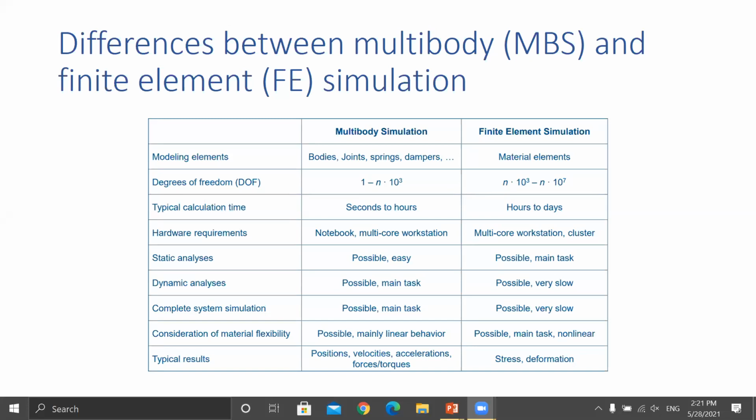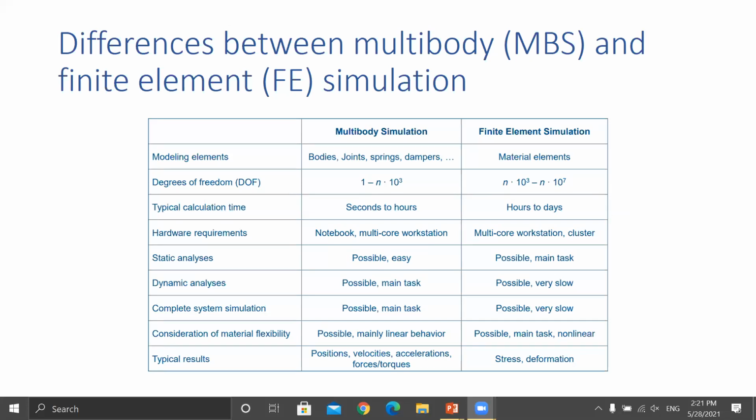Okay, now static analysis is possible and easy, but for the finite element, it is relatively complicated. It will take time. Okay, now dynamic, you can do it using SIMPACK, but for the finite element, it will take time, very slow.